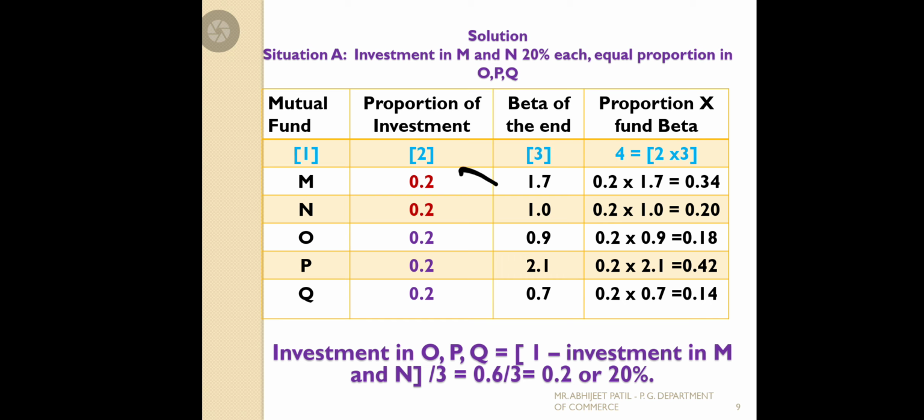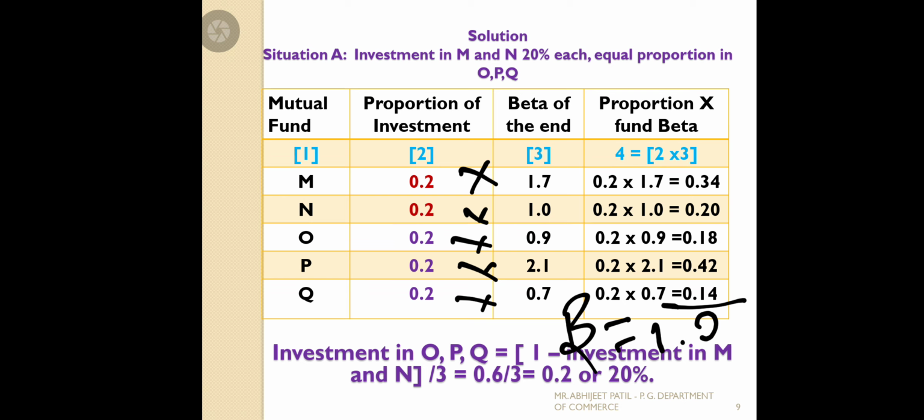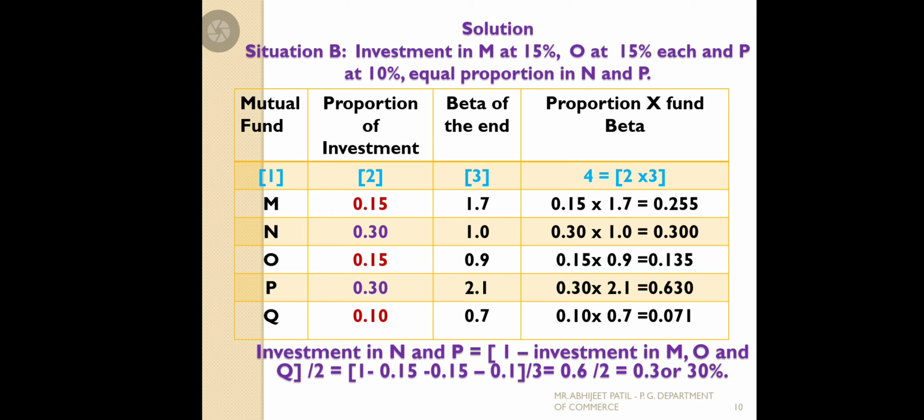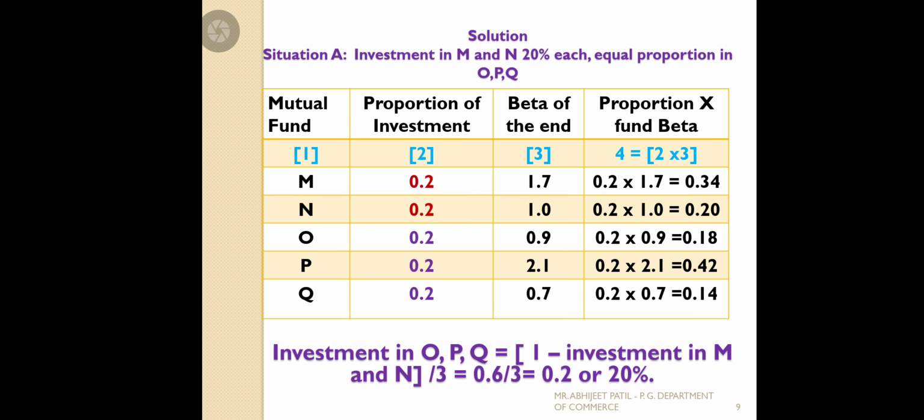So we just multiply 0.2 into 0.7, 0.2 into 1.0, 0.2 into 0.9, 0.2 into 2.1, 0.2 into 0.7. So multiply with that and take the total. Whatever answer we get now, that is your portfolio beta, which comes to 1.28.